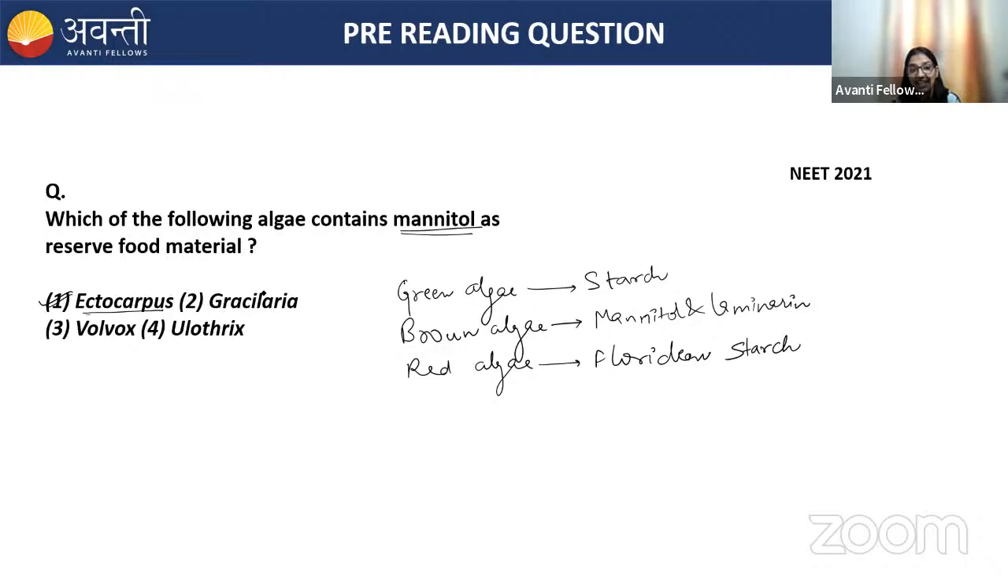Second is Gracilaria. Gracilaria is the red algae, and the red algae, they have floridean starch as their reserve food material. Third is Volvox. Fourth is Ulothrix. Volvox and Ulothrix, they all are green algae. Okay, and the green algae, they have starch as their reserve food material. And the question is asking that which algae contains mannitol as their reserve food material. That means they're referring to brown algae. Okay, so the correct option is 1, which is Ectocarpus, because Ectocarpus is a brown algae.